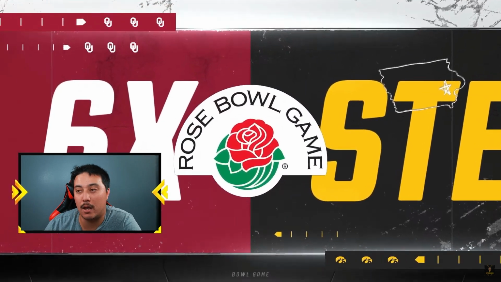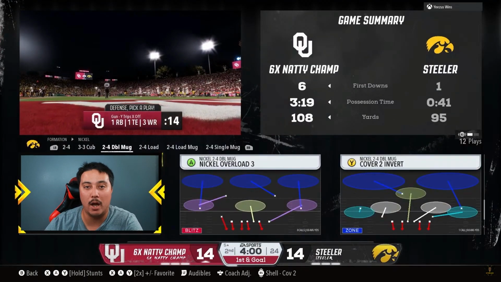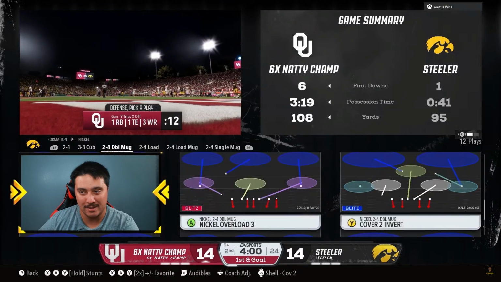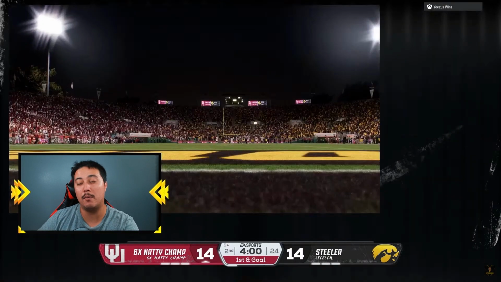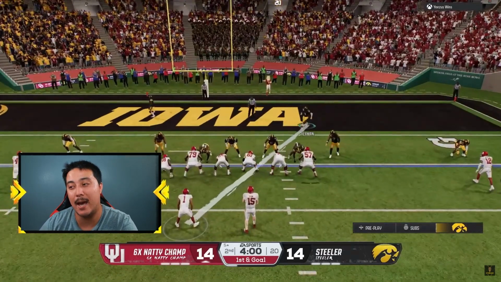It sucks getting ran on like this consistently. He's picking up 10, 12 yards a run. It might not help that I'm also standing outside of the gap. I'd probably do a better job of stopping the run if I was not taking my user out of the gaps. But here we are.